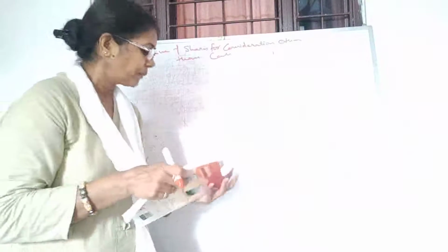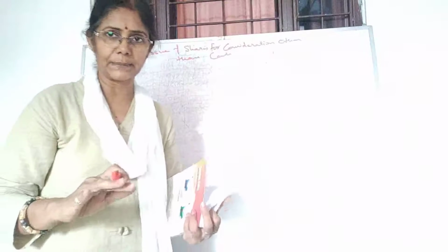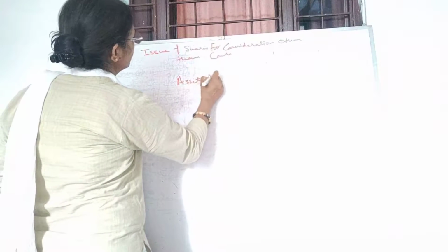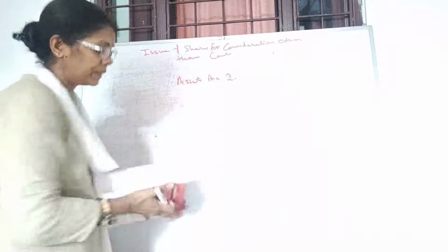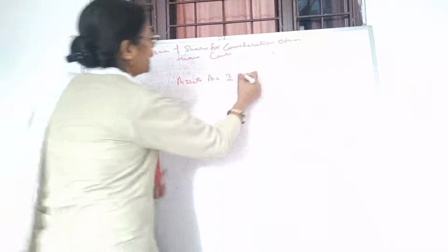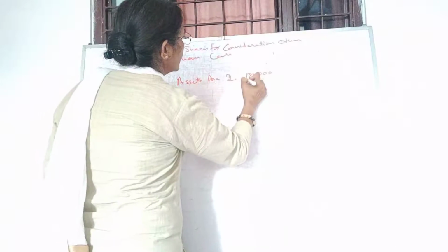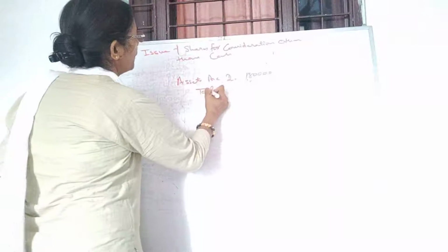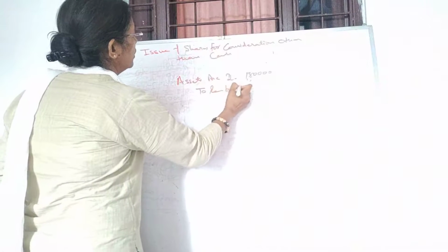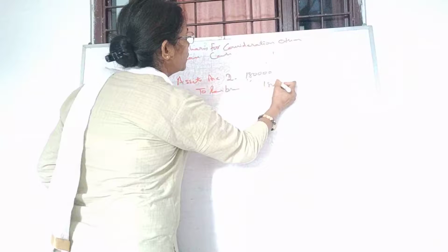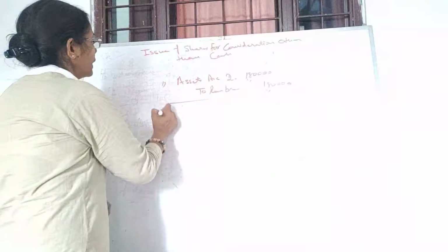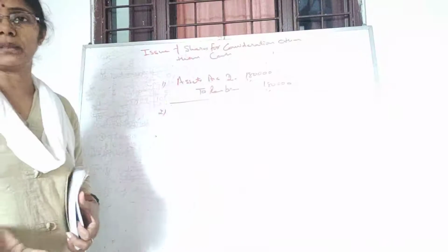Fine. So here only assets have been purchased. So the entry is assets account debit, and the value of assets is 1,80,000. Right? From whom have you purchased? From Ram Brothers. So you owe this amount to Mr. Ram Brothers. This is your first entry. And second one, you make the payment.